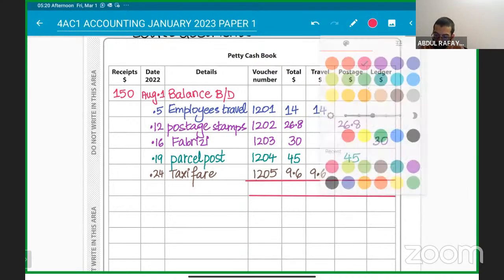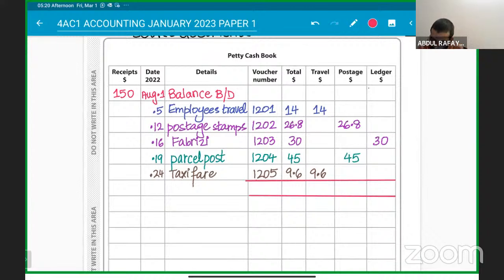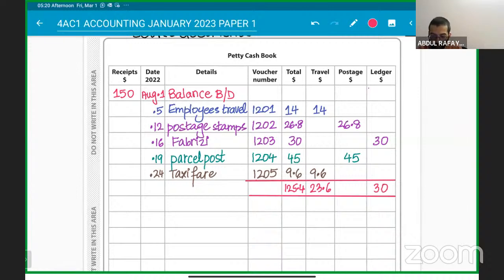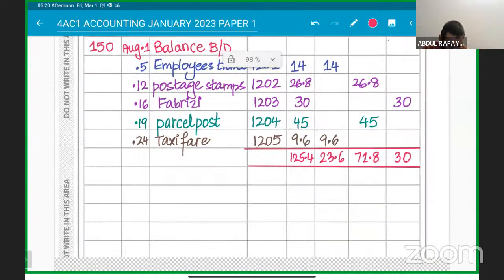So the total will be 14 plus 26.8 plus 30 plus 45 plus 9.6. I'm getting that as $125.4. This is 14 plus 9.6, so we are getting $23.6. $30 for this, and 45 plus 26.8 is basically $71.8 for this. So that's how we got $125.4 spent out of $150.